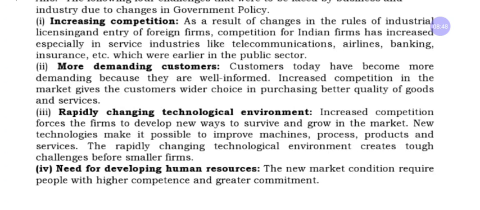Here, in simple terms, after the Indian government cut or reduced the rules and regulations, it became an easy way for foreign companies to enter the market. They are also giving competition to Indian firms in the service sector, in industries like telecommunication, airlines, banking, insurance, etc. Before that, there was only the public sector,